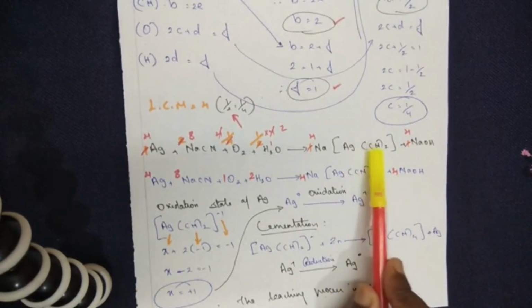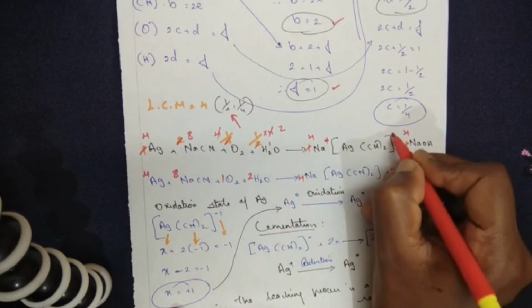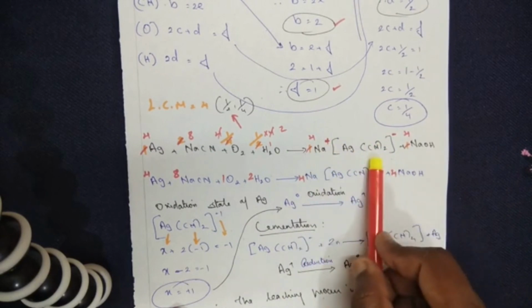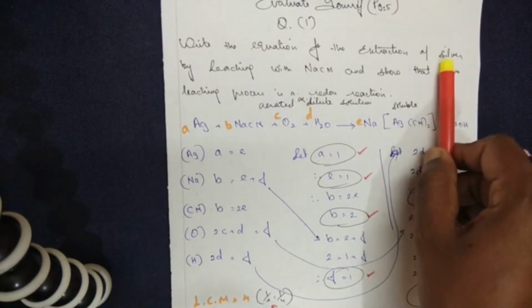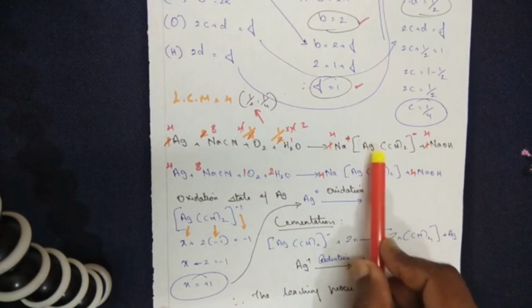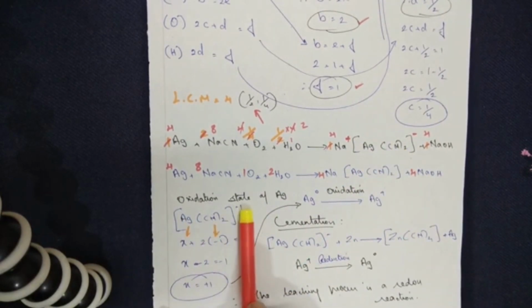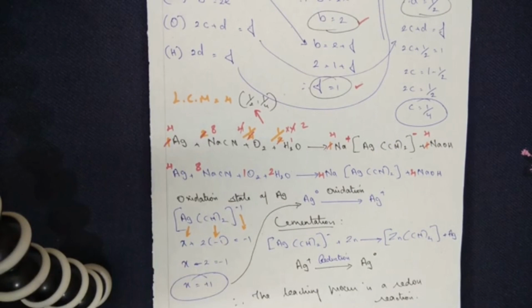Now, I have taken the complex metal. One more thing, this is of plus ions and this is of minus ions here. So, my point of interest is extracting the silver metal. I need to know whether the silver metal has undergone oxidation or reduction. So, I am taking the silver complex here, Ag(CN) twice, with a minus 1 charge. Now this is the method of finding out. You need to find out the oxidation state of the metal.